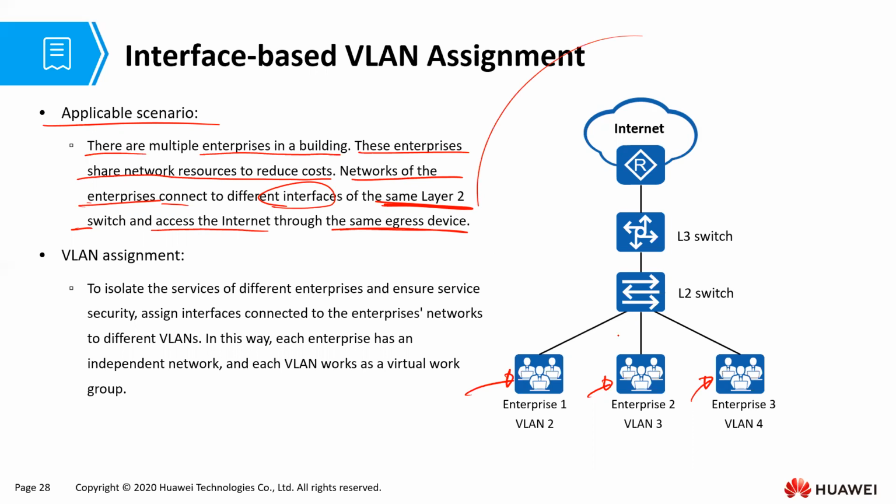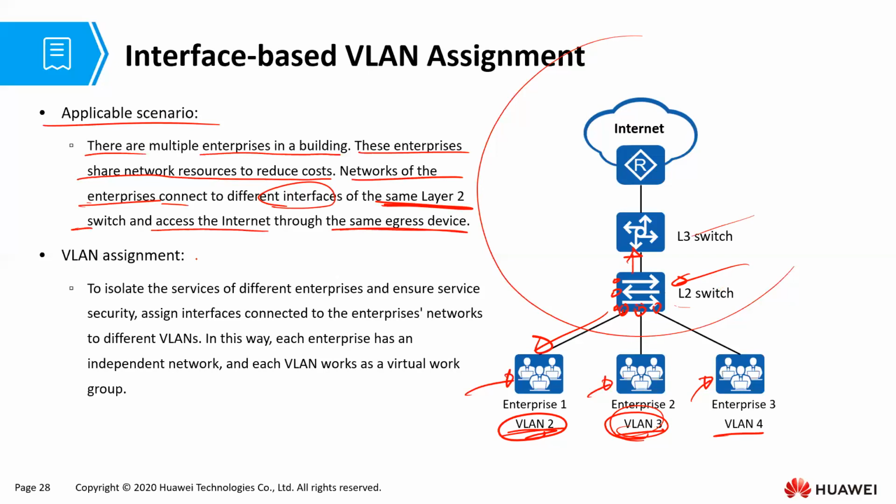The building is running the same network infrastructure and you're the engineer. So what are you going to do? When every enterprise comes in, you give them their own VLAN and then you assign the ports to the different VLANs. So where every enterprise connects, if this enterprise has 6 pieces, you assign 6 ports in VLAN 2. This enterprise has 20 pieces, you assign 20 ports on VLAN 3 and so on and so forth. Now, the layer 2 switch forwards all the traffic with the VLANs to the layer 3 switch. The layer 3 switch will do the routing.